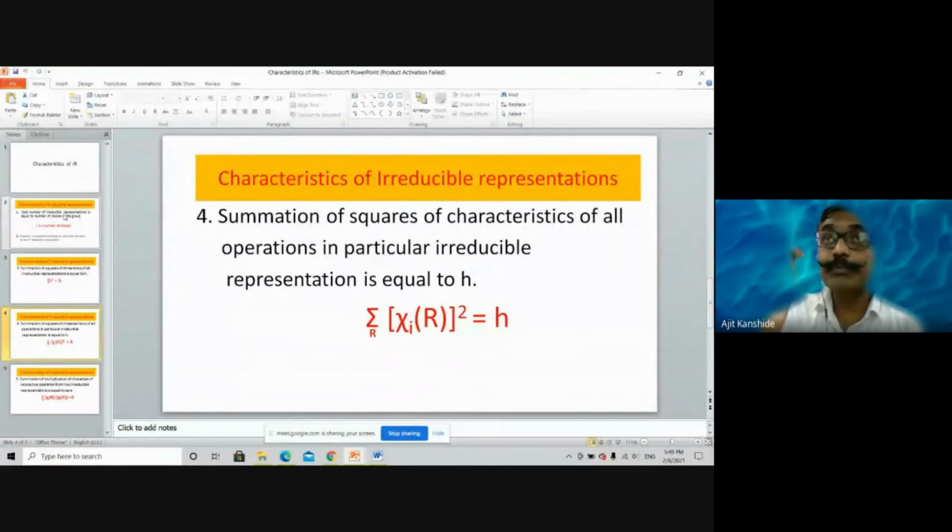So, the summation of squares of characters of operations for a particular irreducible representation. Here R is a variable, operations are variable, but for the ith irreducible representation. The irreducible representation is the same. Summation of squares of characters for all operations for the ith irreducible representation is equal to h.